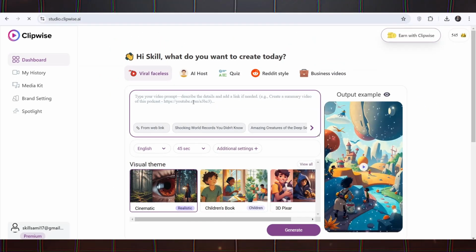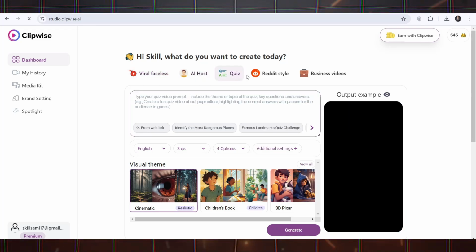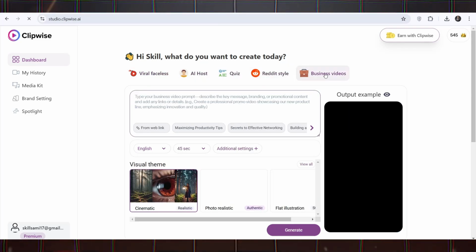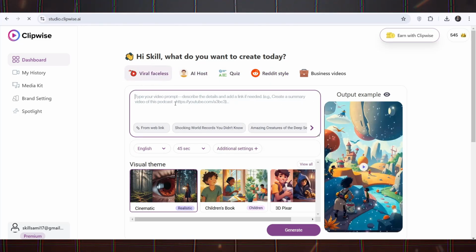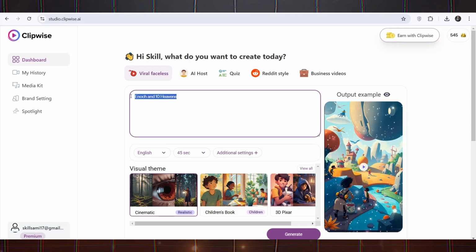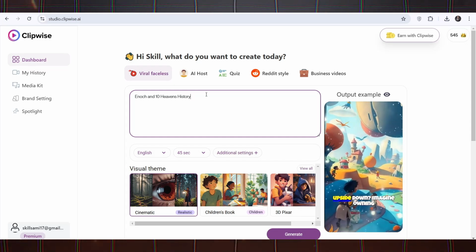Now that you're logged into the Clipwise AI dashboard, it's time to create your first video step by step. You can create a variety of video types on the platform, including viral, faceless AI host, quiz video, educational, storytelling, and more. Steps to create a video on Clipwise.ai. Enter a short text. For example, if you want to write a video about history, you can enter something like Enoch and 10 Heavens history.